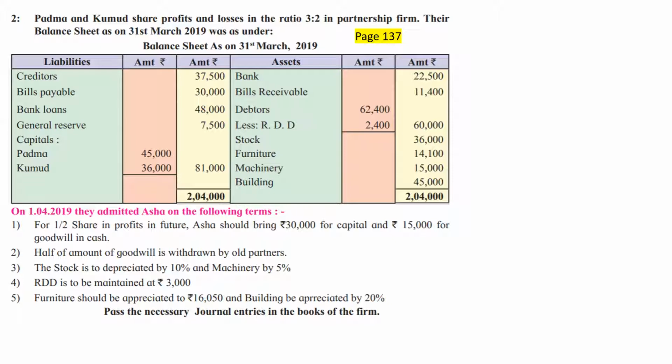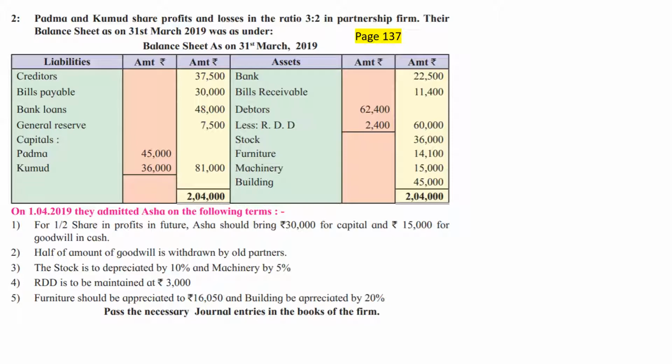Next is bank on the asset side, bills receivable, debtors less RDD. Again one more item on the balance sheet on the asset side. Below debtors we are having RDD also, existing RDD, and then there is stock, furniture, machinery, building.